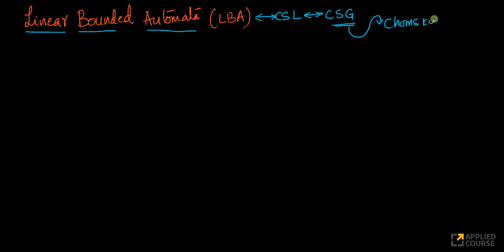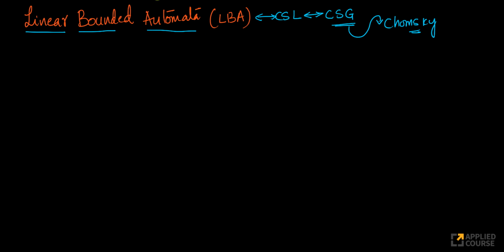So the next type of machine that we will learn of is called a linear bounded automata, right? So again, to give you the context here, linear bounded automata is related to context sensitive languages, and context sensitive languages are generated by context sensitive grammars. If you recall, we have studied context sensitive grammars when we learned about the Chomsky hierarchy of grammars and languages. So I'll recap some of that here, and I'll also explain the automata here.